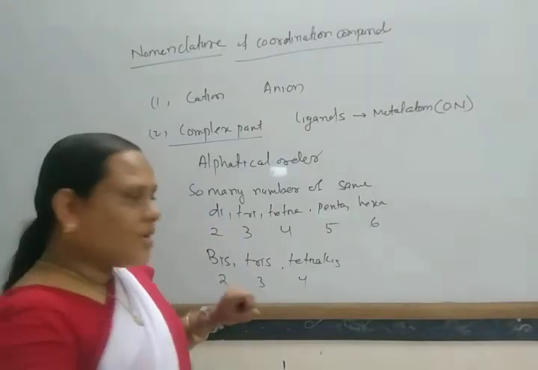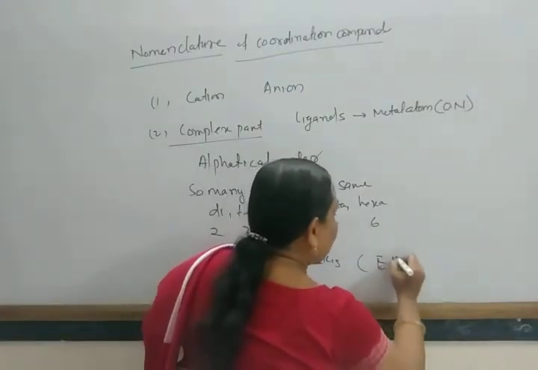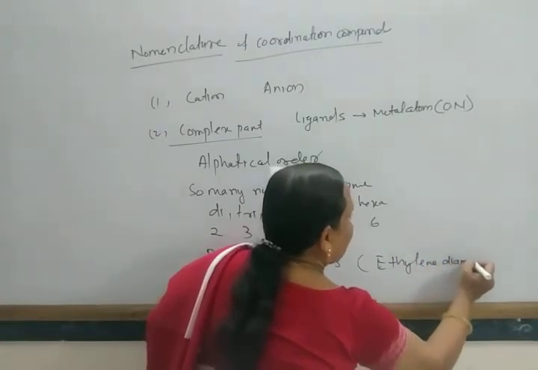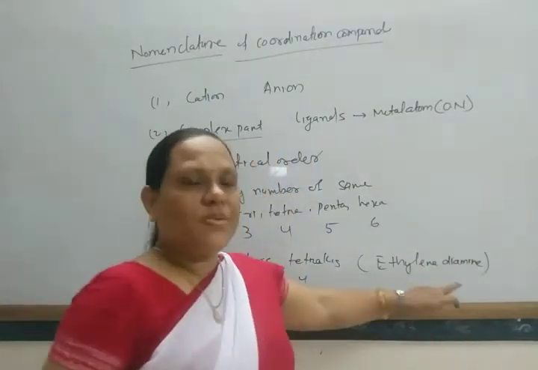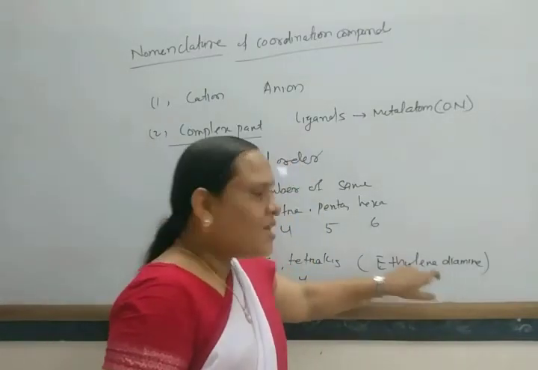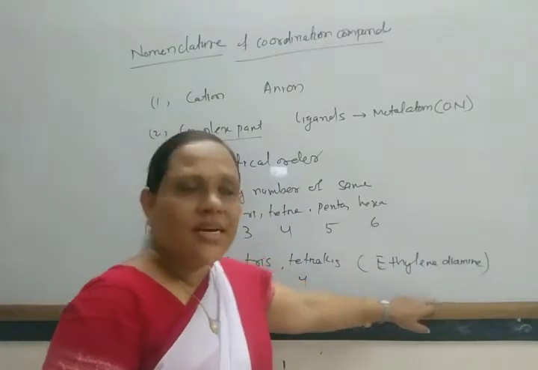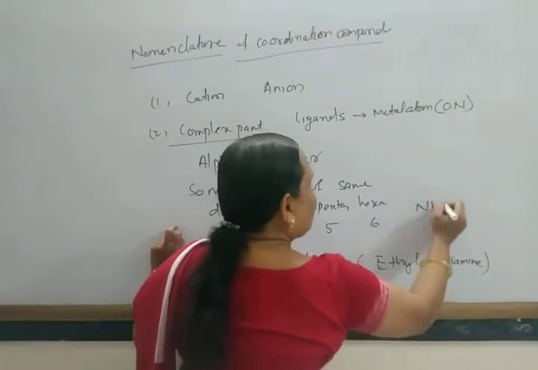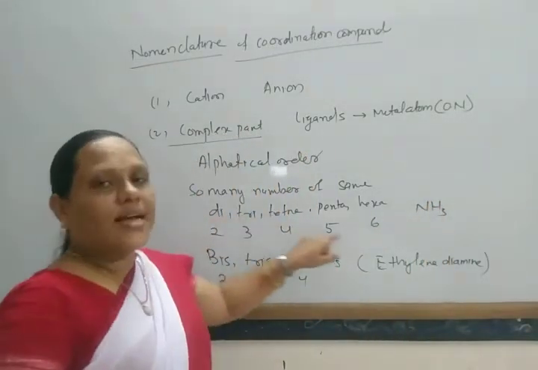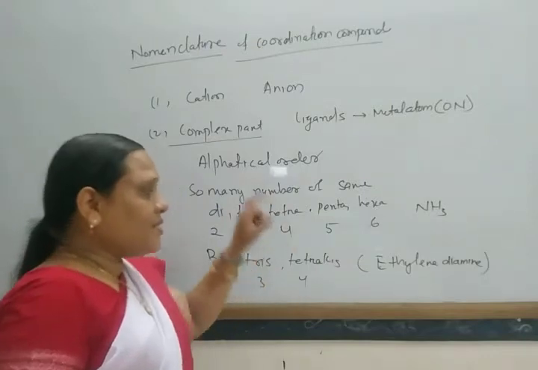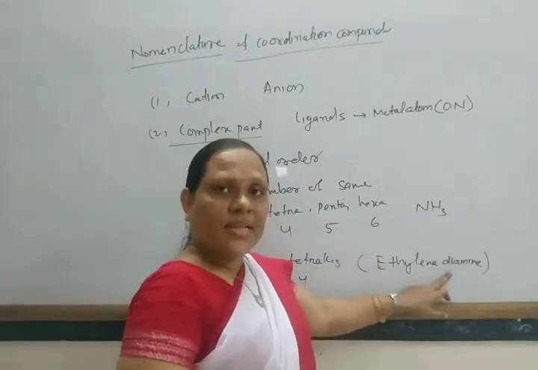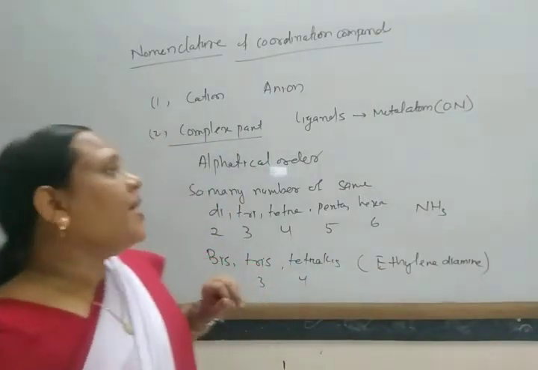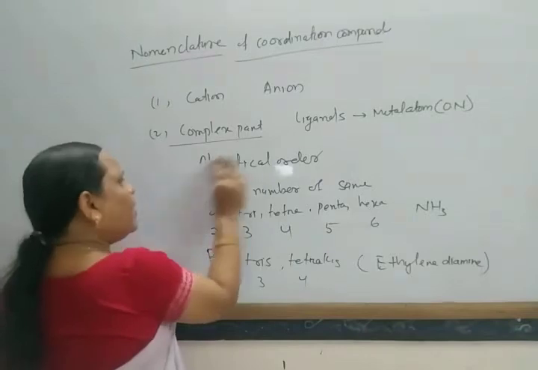For example, ethylene diamine: in this case, di is already present, so if more ethylene diamine is present, then bis, tris, etc. are used. Suppose more ammonia is present, then we can use di, tri, etc. Okay.